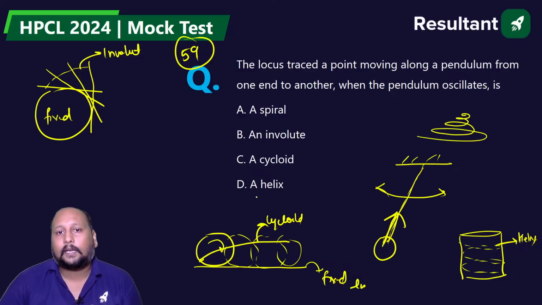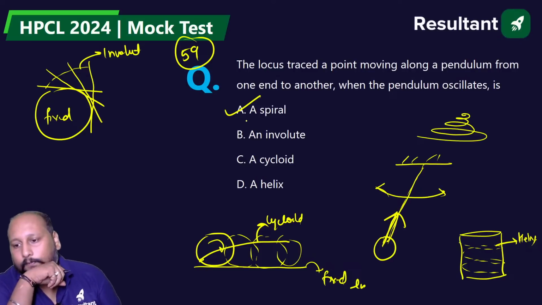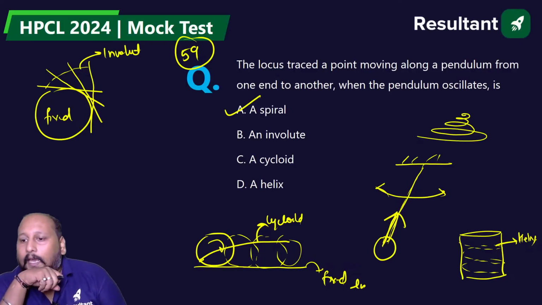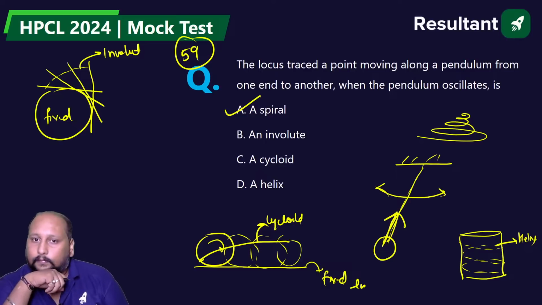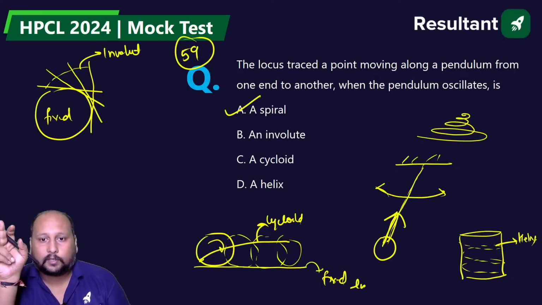Spiral we are getting like this. Option A is the correct answer. 59th, option A is the correct answer. Clear? We have understood cycloidal, helix, and involute.